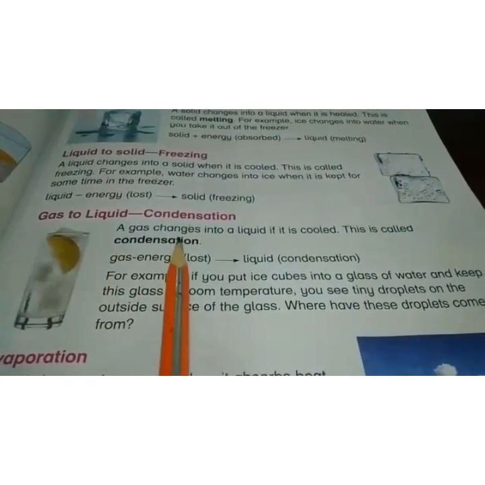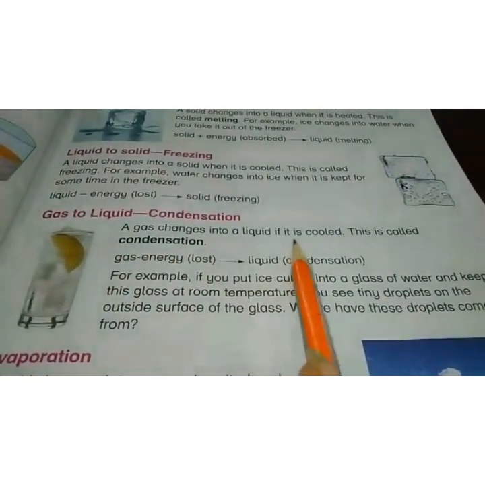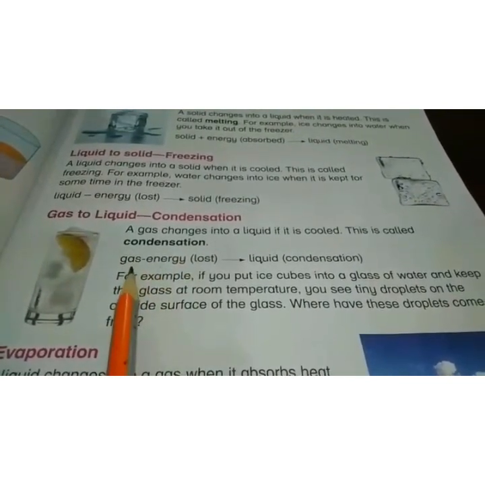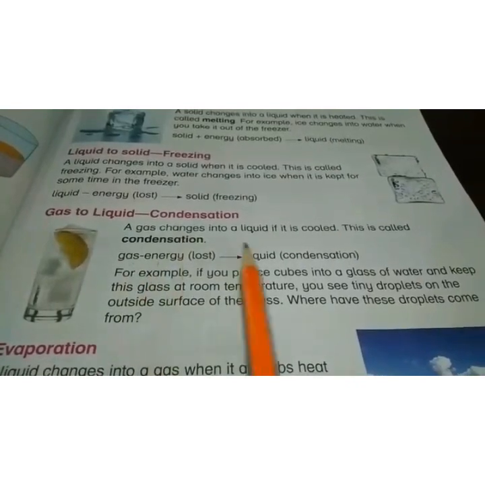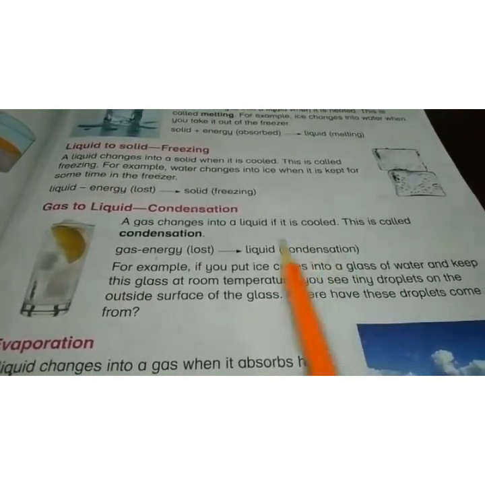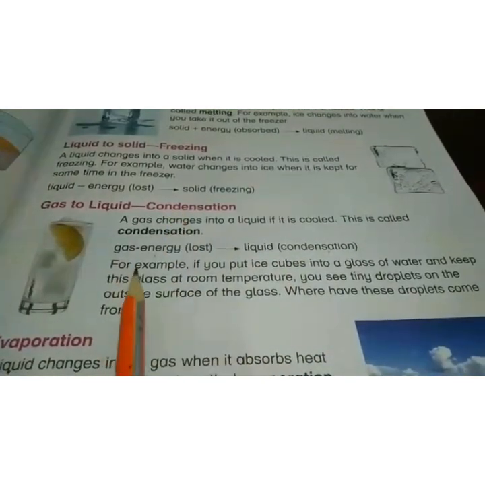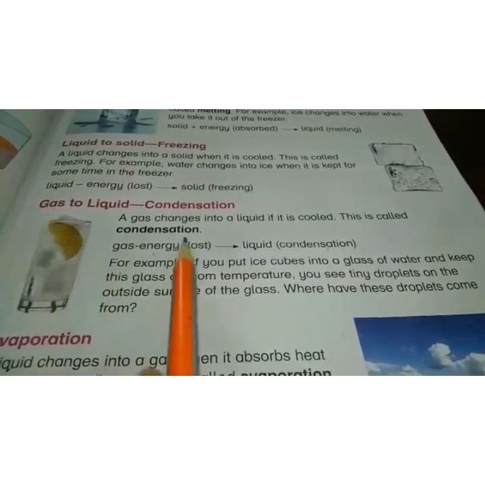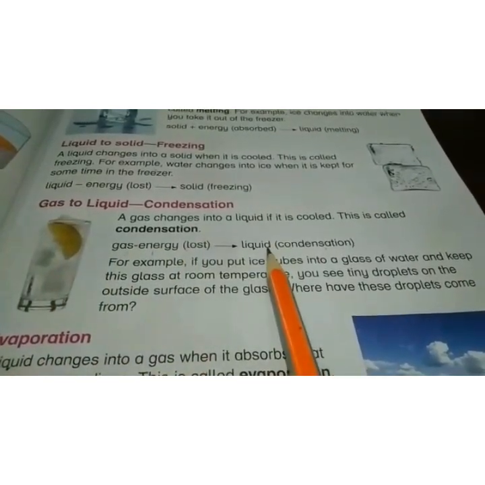A gas changes into a liquid when it is cooled. This is called condensation. Gas particles lose energy and convert into liquid, and this process is known as condensation. In this process, cooling is involved and the gas particles lose energy and convert into liquid.